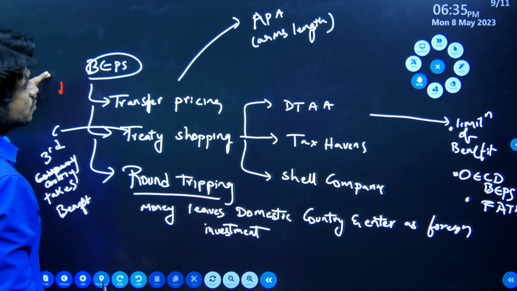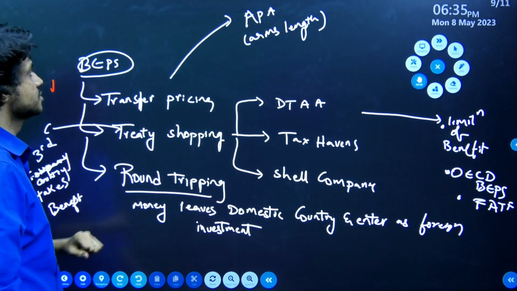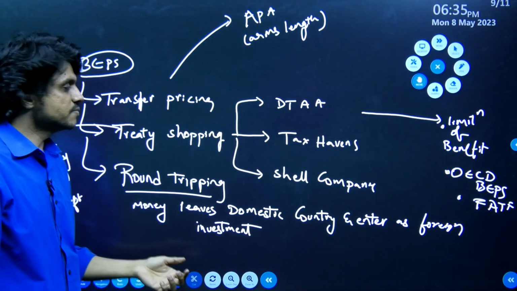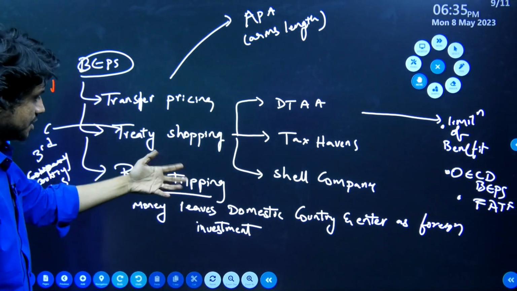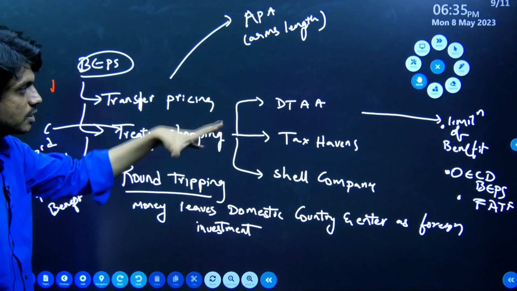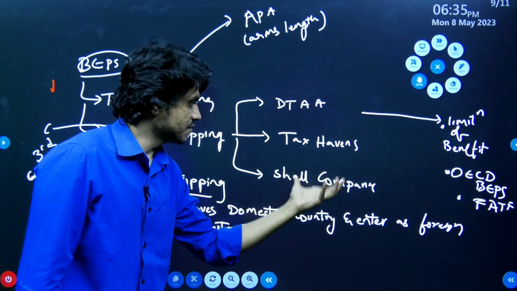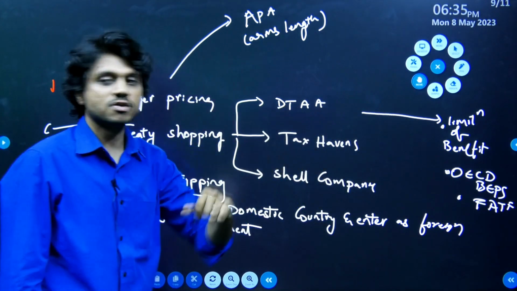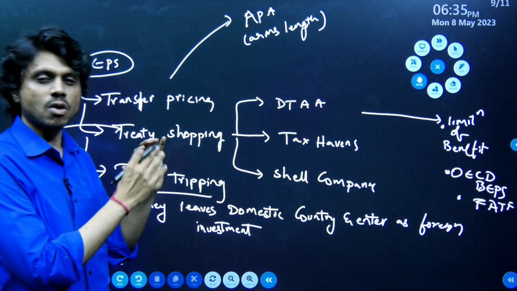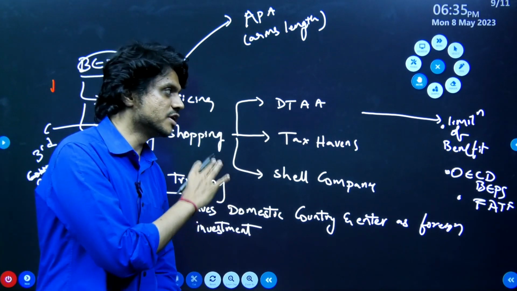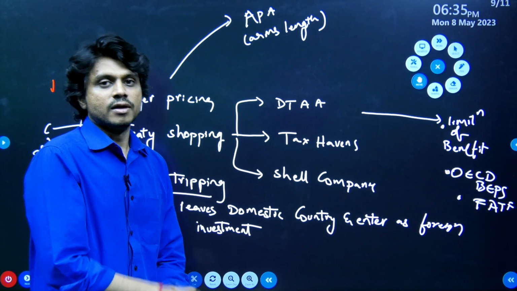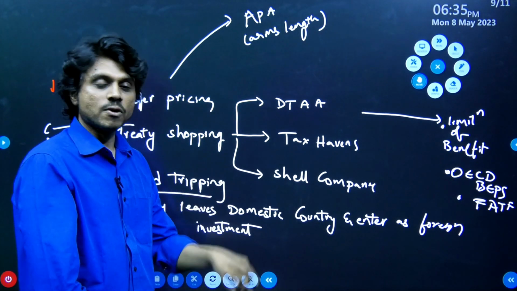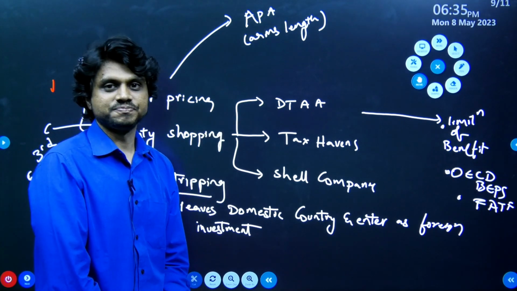I'm sure all of you might have come across these terms: base erosion, profit shifting, transfer pricing, treaty shopping, round tripping, double tax avoidance agreement, tax havens, shell companies, limitation of benefit clause. These are very important concepts. Let's try to understand this before we answer that question.